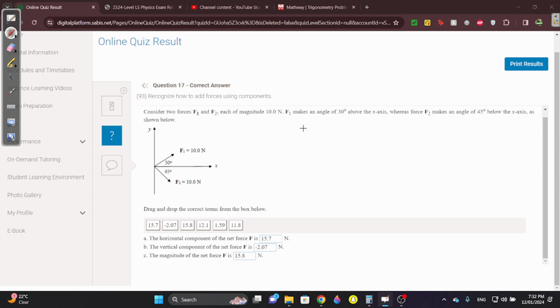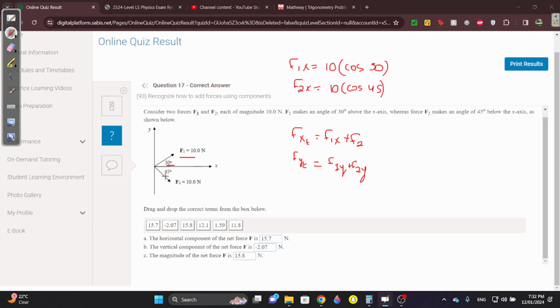So whenever you want to add two forces, you have to find the total fx and the total fy. T stands for total. Okay, fx total is f1x plus f2x, and fy total is f1y plus f2y. To find f1x, f1x equals the force f1 times cosine 30. And then f2x is 10 cosine 45, because the angle is 45.